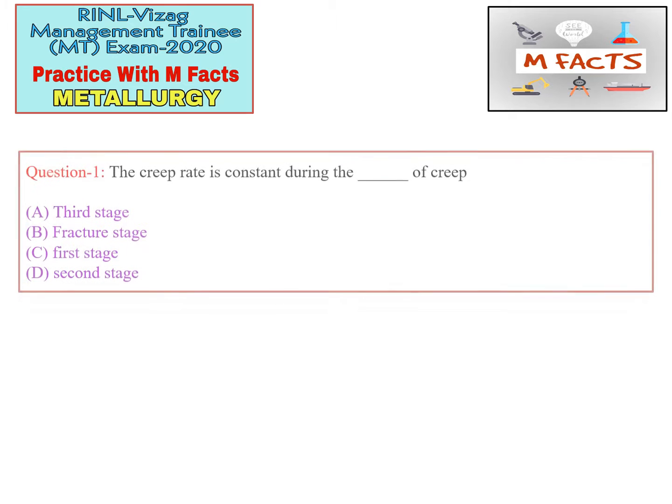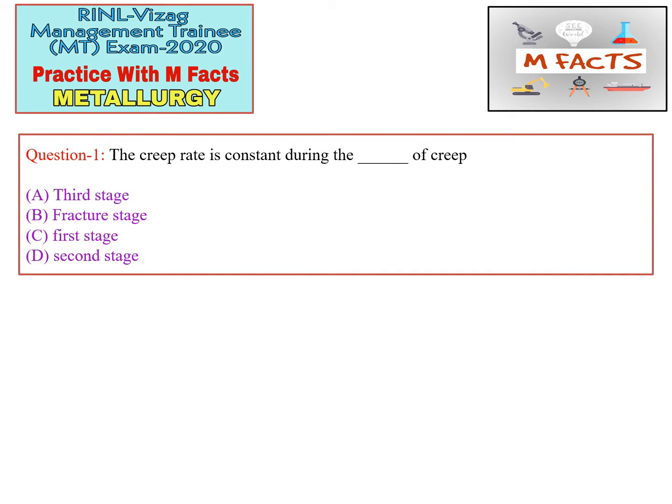The first question of this video is: the creep rate is constant during which stage of creep? They have given four options: third stage, fracture stage, first stage, and second stage of creep. For doing this question, we should know about the creep curve, which is generally drawn between the strain and the time, t. Here I am writing time and this is strain.